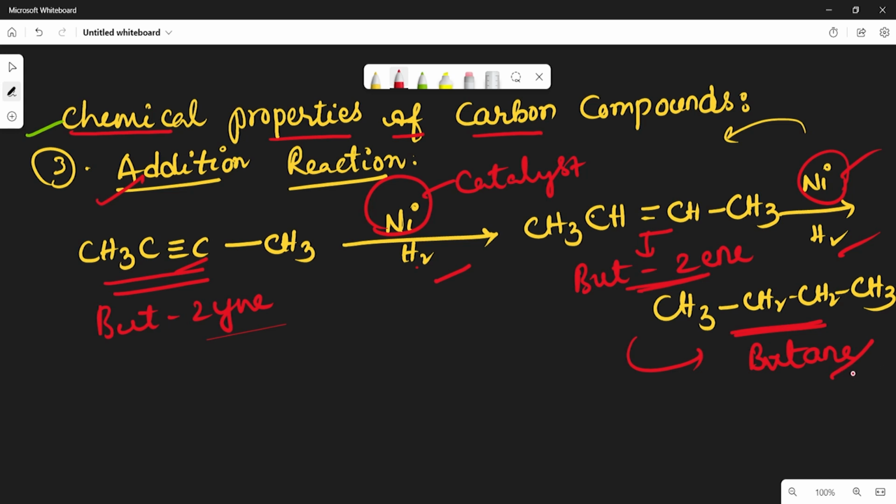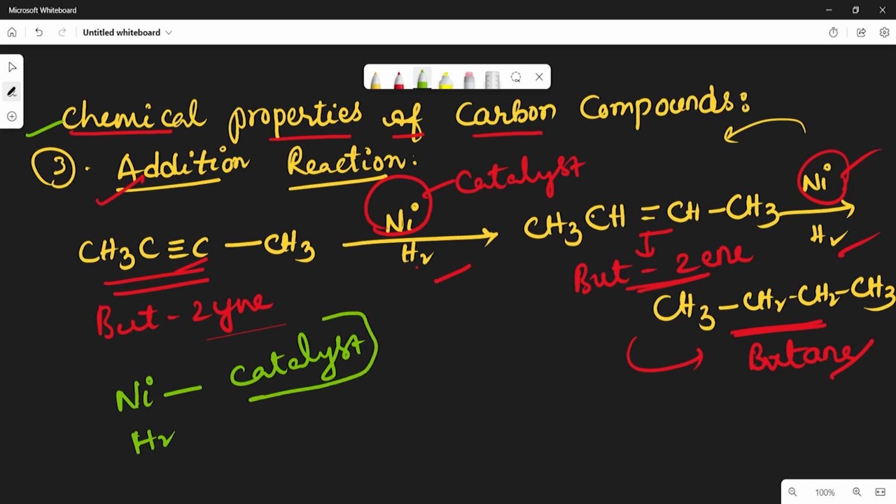So during this reaction, addition of the reagent takes place at the double bond or triple bond of the carbon atom. So what should we know here? What is the catalyst? Here in this addition reaction, this nickel is added as a catalyst, very important, in presence of hydrogen. So what is the catalyst?